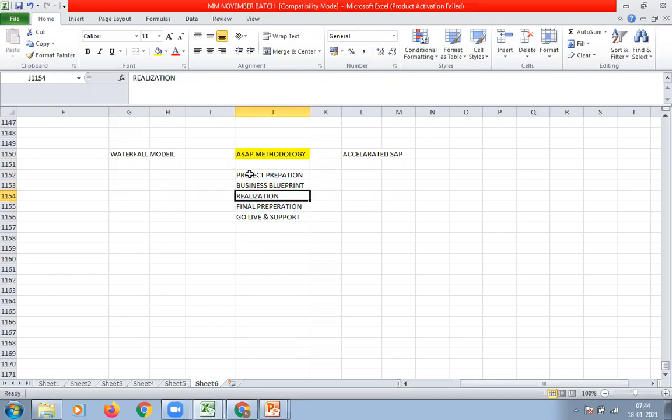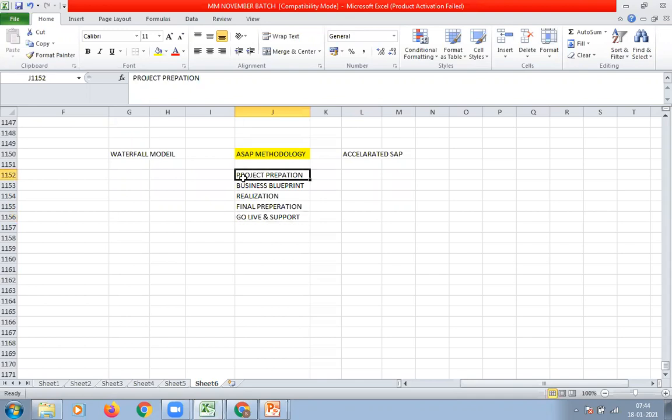Once project preparation is completed, then only business blueprint has to start. Once we complete these phases, then only final preparation has to start. This is called the waterfall model. It is also called the top to down approach. The activities will be carried out from the top phase to the bottom phase.